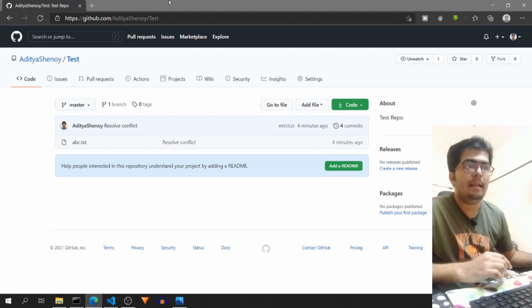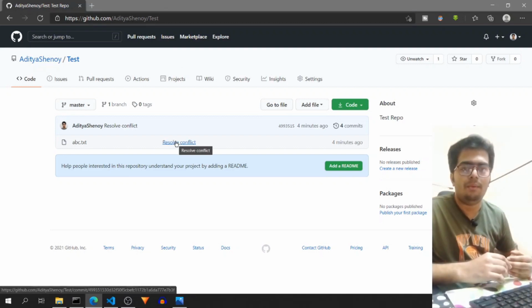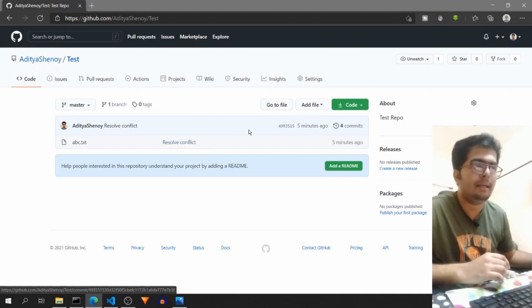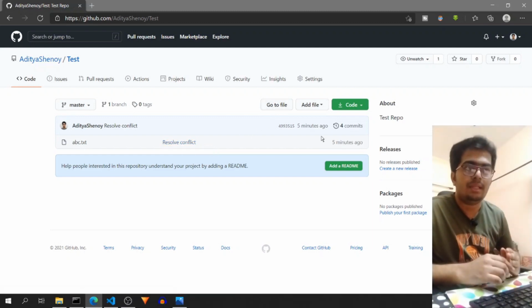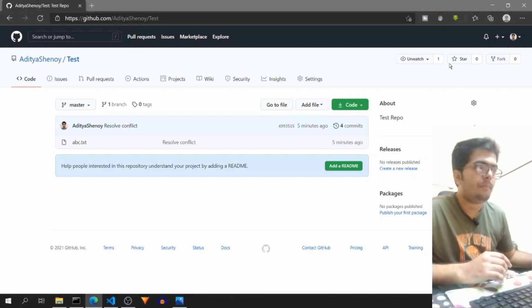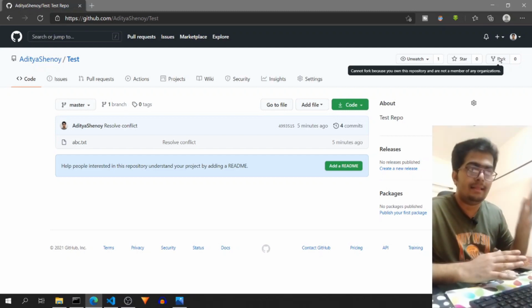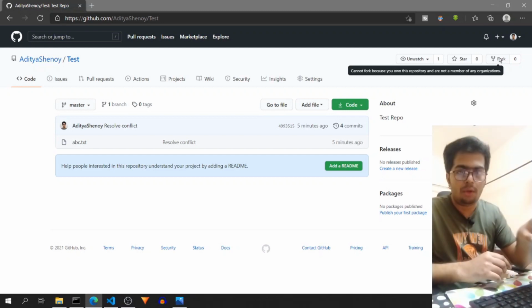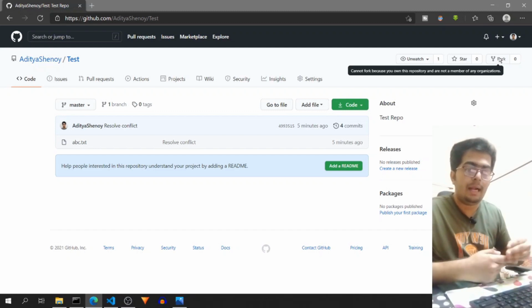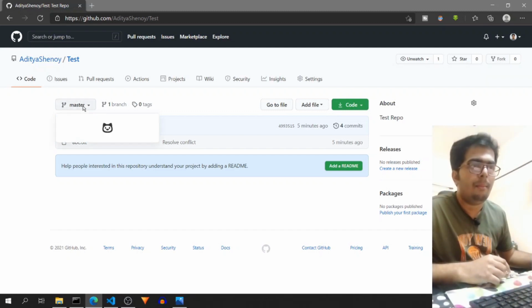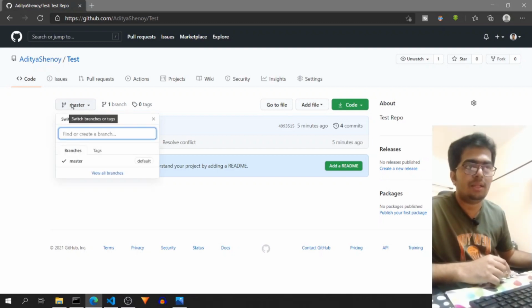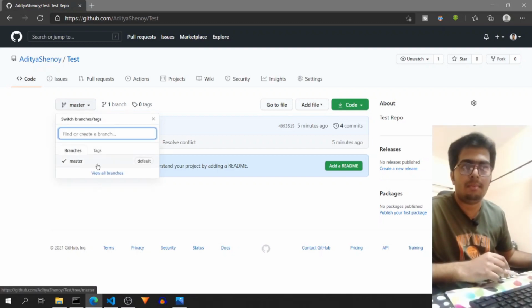So currently this test repository is in my username, but suppose you want to make changes to someone else's repository. In that case, you first have to fork that repository to your repository. So this is the option that you want to click, and then this repository will be hosted on your username. And once you do that, you can make changes to your version of the repository by going over here, which lists all the branches. Currently it has just master branch.